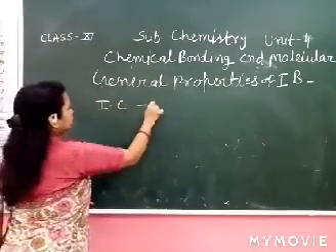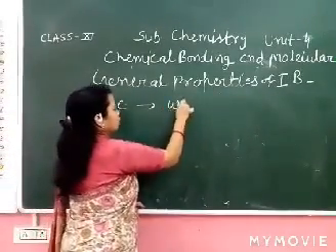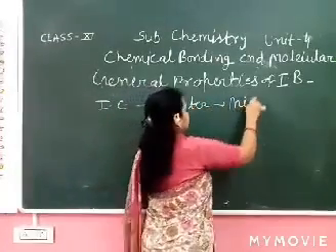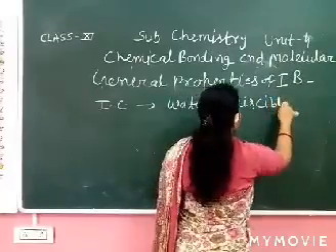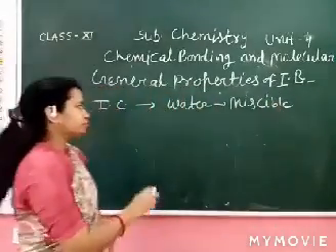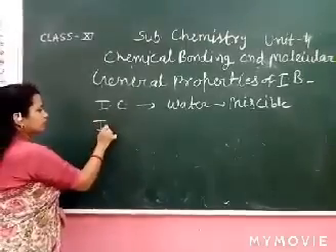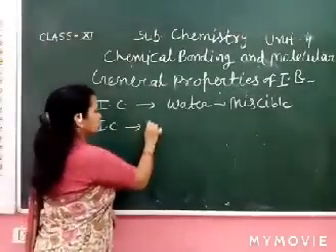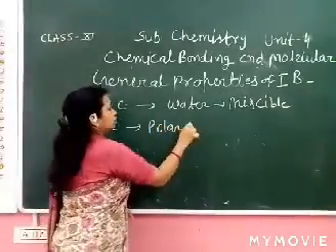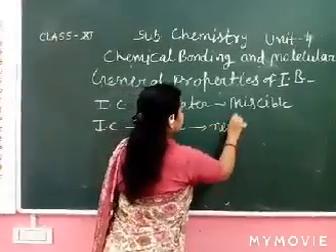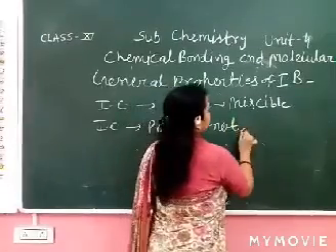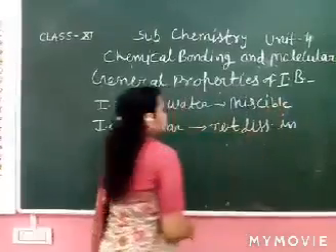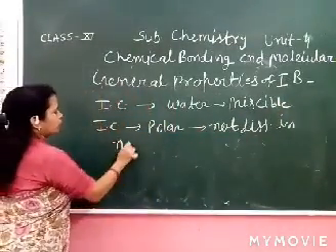Ionic compounds dissolve in water, they are miscible in water. Miscible means dissolve. We know these are polar, so they do not dissolve, they are immiscible, in non-polar solvents.